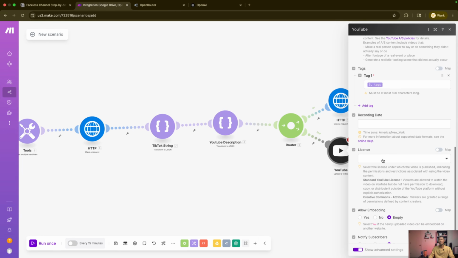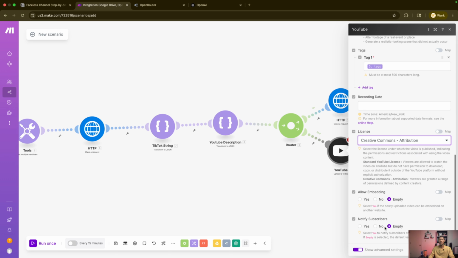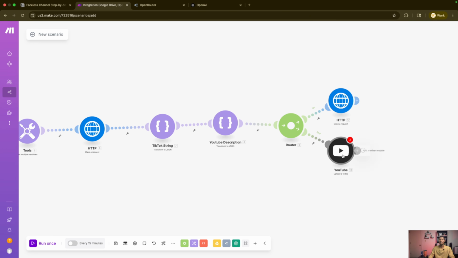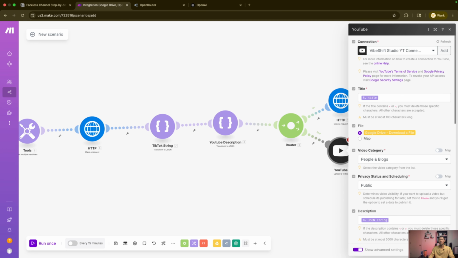Releasing date, we don't need. License, make sure you do your Creative Commons attribution right. Allow embedding, yes. Notify subscribers, no. And click save. I don't know why this does that all the time, but click save.